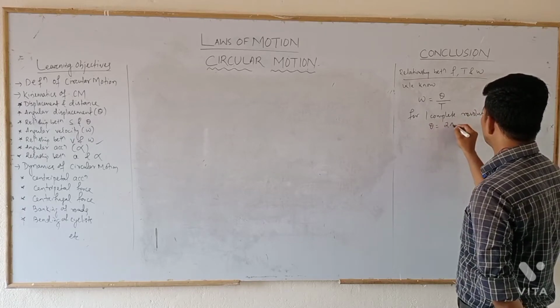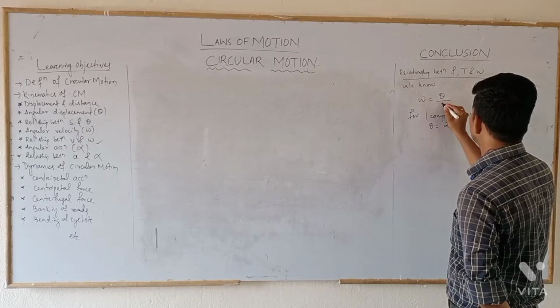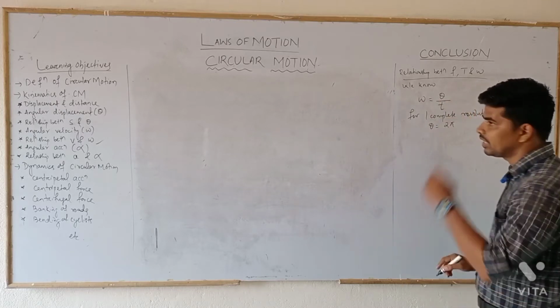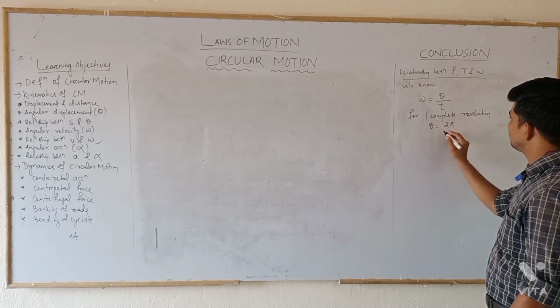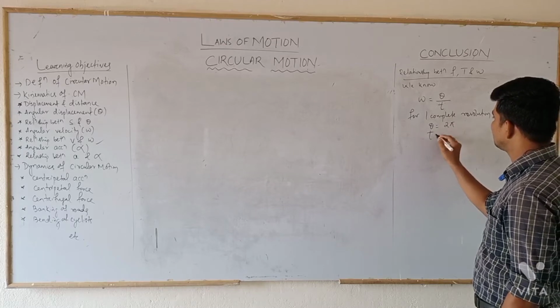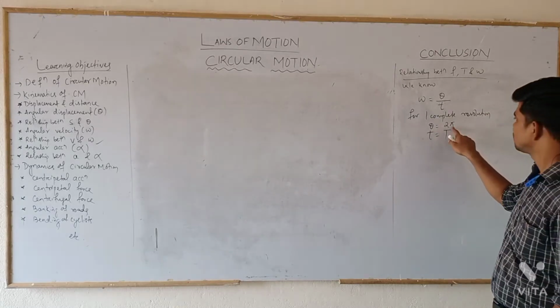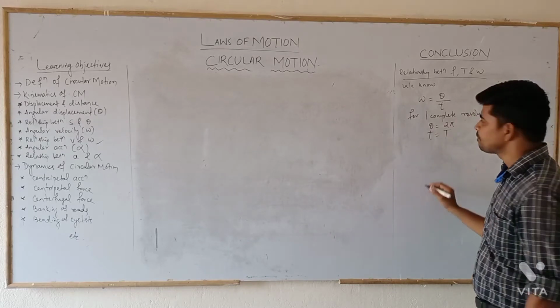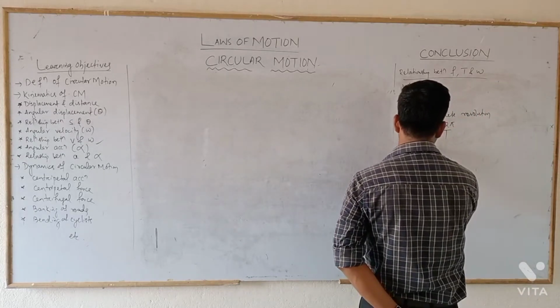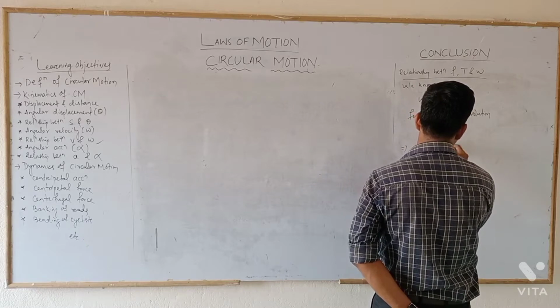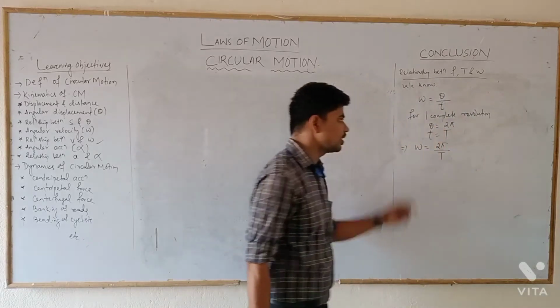For one complete revolution, theta will be equal to 2 pi, and t will be equal to capital T, the time period. This will be the total complete angle, 2 pi. So this implies omega equals 2 pi by T. I hope you are getting this one.